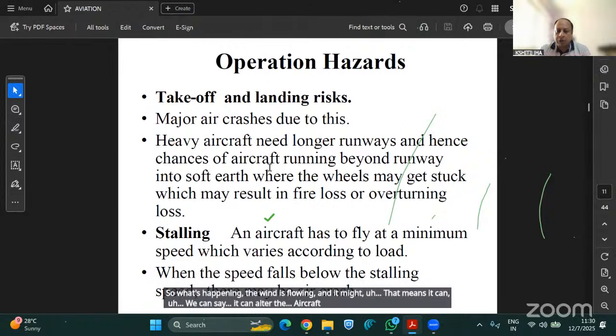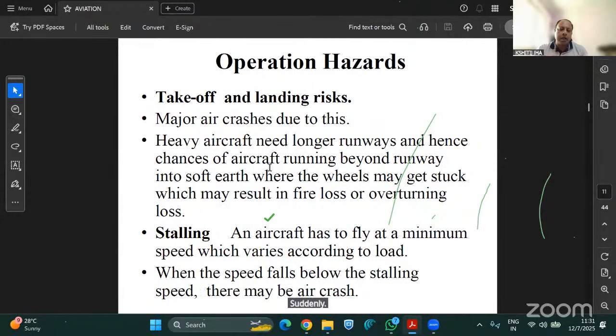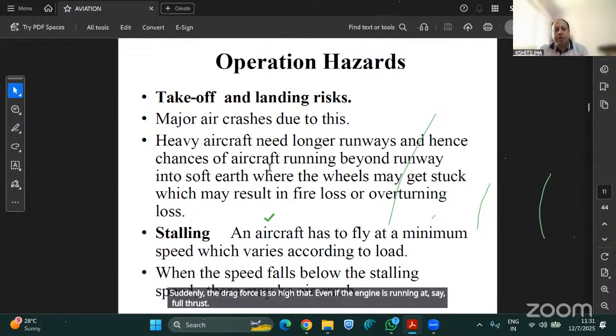Although the engine is providing the thrust, the drag force might be so high that even if the engine is running at full thrust, the aircraft is not able to move forward.